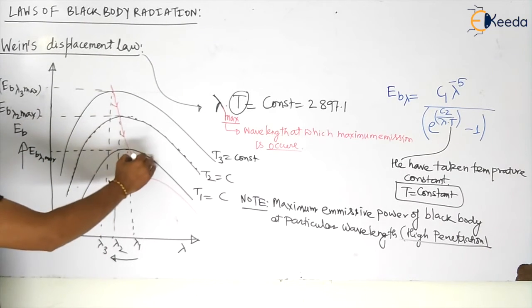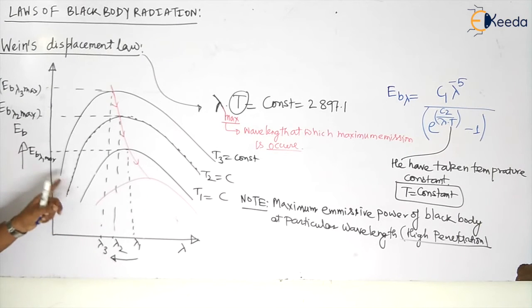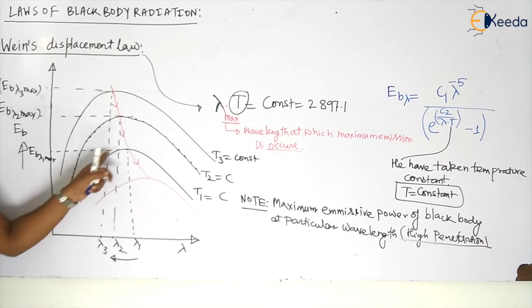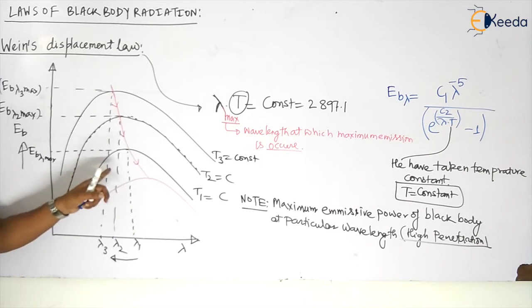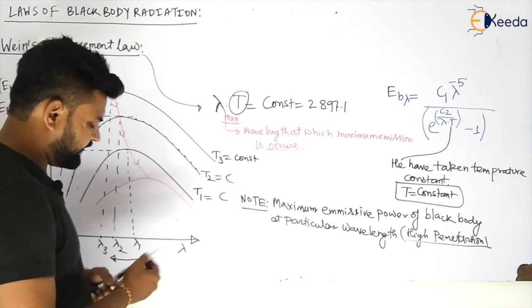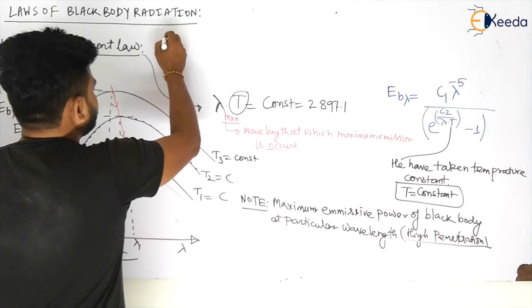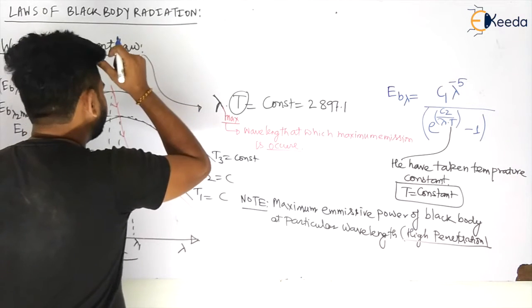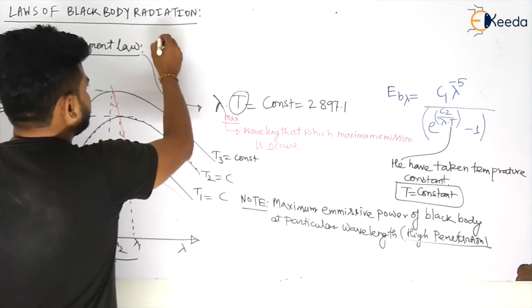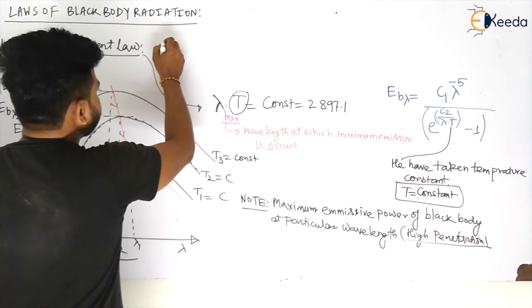Okay. Now what can we observe from this graph? We can observe that emission is continuous over all wavelengths. Yes or no? So what can we conclude from here? Conclusions from the graph.